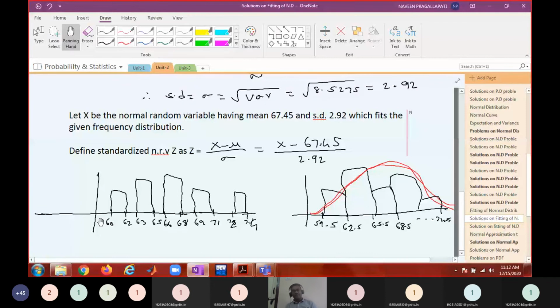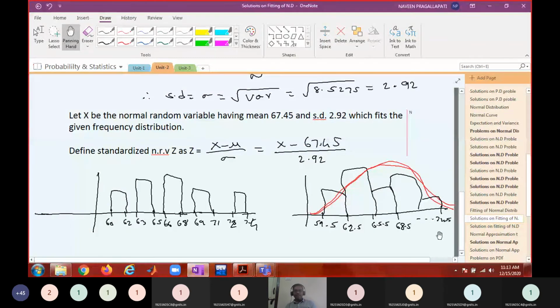We made a continuity correction. If you remember, I told you to make a continuity correction of 0.5. From the lower limit you subtract 0.5, and for the upper limit you add 0.5. So instead of finding the probability from 60 to 62, I told you to compute from 59.5 to 62.5, which will give a more accurate value. Again, from 63, if you subtract 0.5, it becomes 62.5, so that these distributions will be neck to neck. Then you approximate this with a normal distribution.